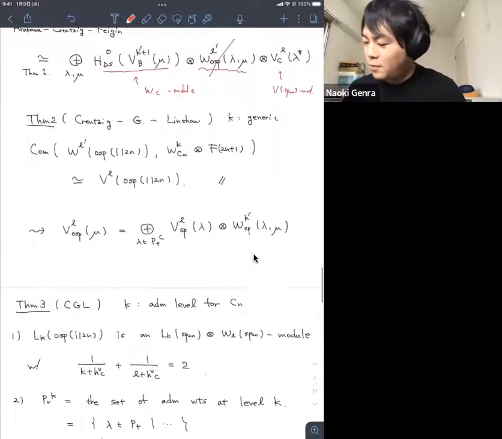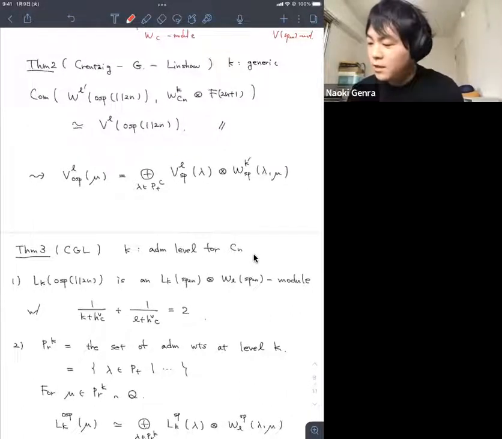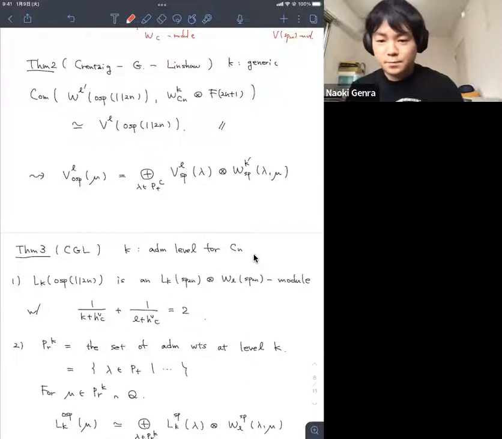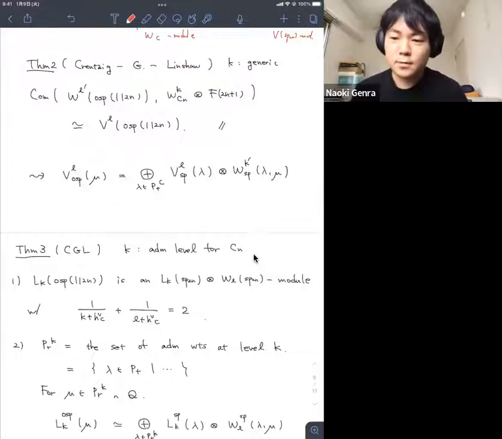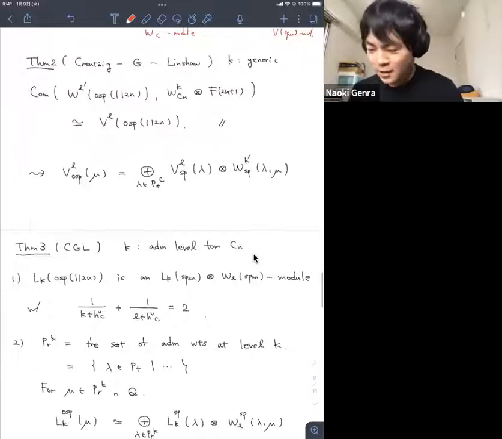So our theorem 3 says that if k is an admissible level for type C_n, then we consider the simple quotient of affine OSp(1|2n). Then first of all, this is L_k(sp_2n) tensor the simple quotient of the W-algebra of sp_2n as a module structure, and k and l are related by this formula. Oh, this is a nice result.